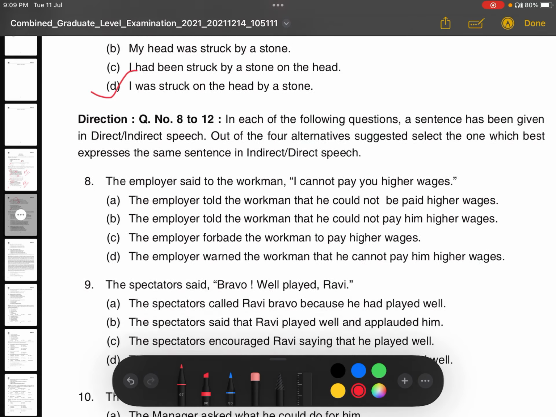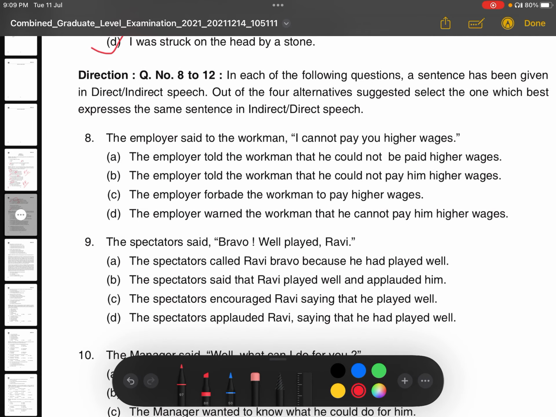Okay. Next, see, these are the direct and indirect speech. Means speech changes. So direct, indirect, we know that direct, indirect rules. So before we start solving the questions, I will tell you an important basic of changing direct to indirect. That is, whenever you will see direct to indirect, you will see that the speech which is kept within inverted comma, that we call reported speech, correct? RP means reported speech. And the verb which is there, that is called reported verb, right?